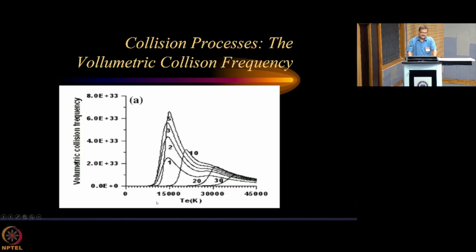As the temperature increases, it covers a much longer distance and becomes able to collide with a number of particles, because its thermal velocity is increasing. Average thermal velocity increasing means it is able to interact with more particles per second. So the collision frequency is increasing.